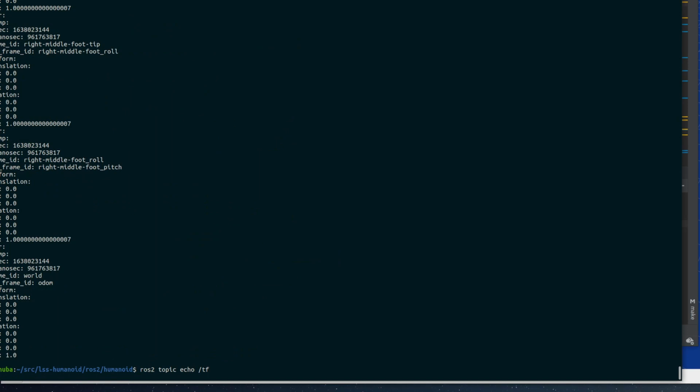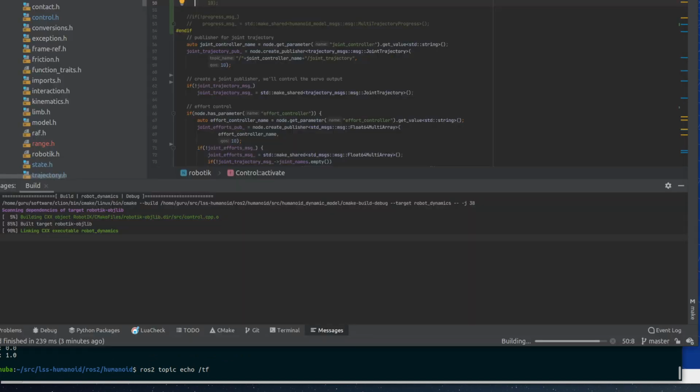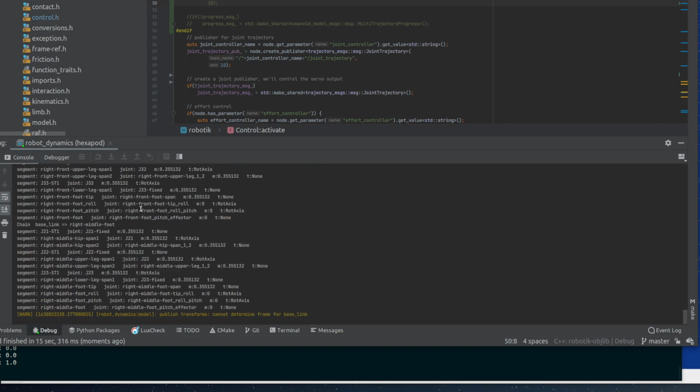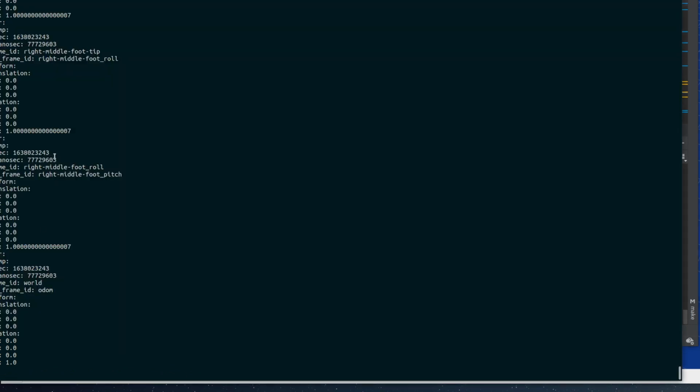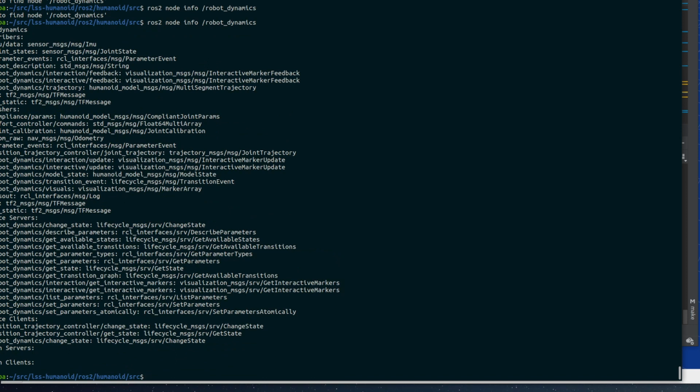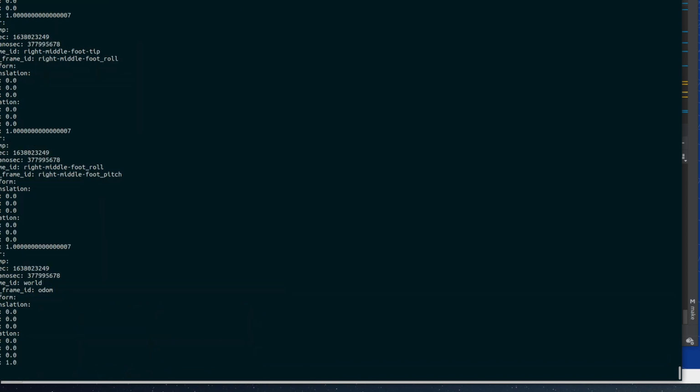I'll come over here before that starts. Okay, so TF is already there, so we should start seeing data when it comes in. All right, so that started up. We're now seeing TF data and we have our node.